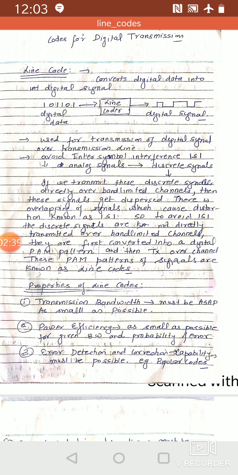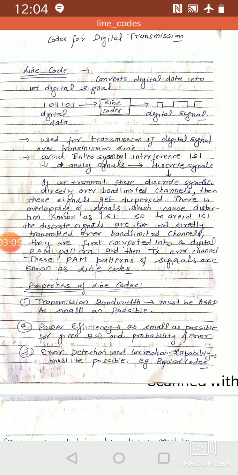Favorable power spectral density means the DC component must be equal to 0, because the DC component doesn't carry any information. The information is in some form of frequency. Moreover, we use repeaters, and at the repeaters we can use AC coupling and transformers, and we know that for AC coupling and transformers we must have AC signals having some frequency.